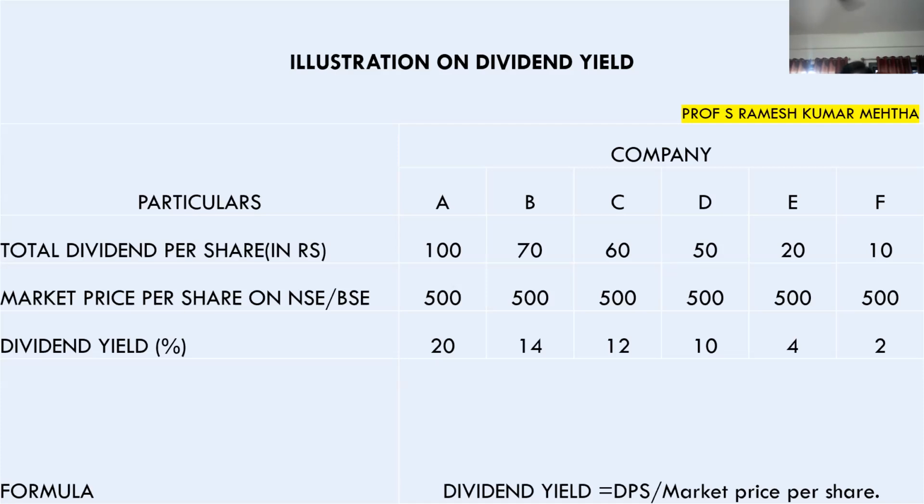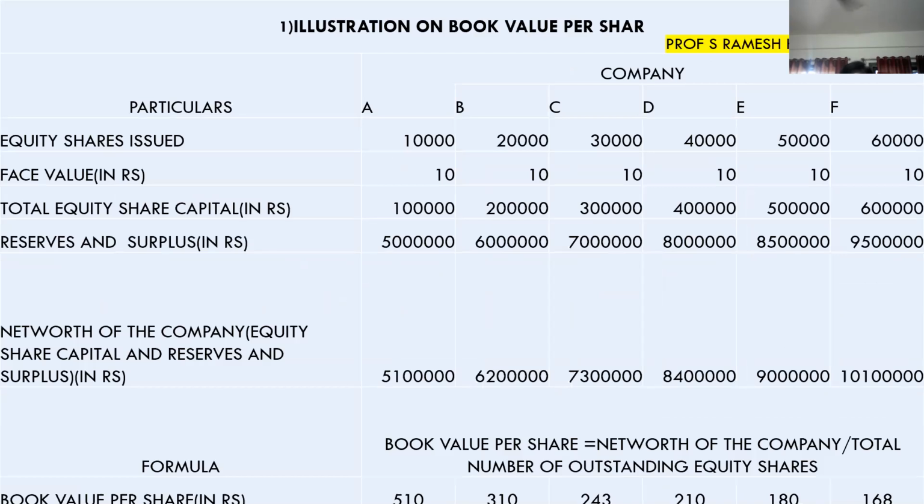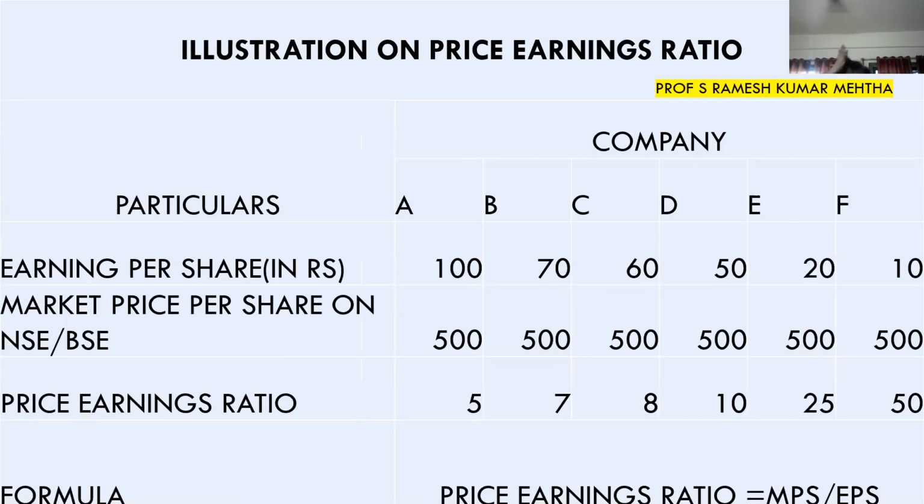Next one. Next one is price earnings ratio. This is famously used in stock market investment purpose by researchers, financial researchers or investors. So price earnings ratio is market price per share by earnings per share. Okay. I have given a small example in front of you.